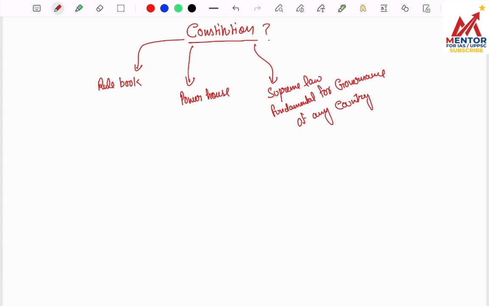So can I say that constitution is nothing but simply a rule book, a powerhouse from which our different organs of state derive their authority? Can I say that it is supreme law of the land, fundamental in the governance of any country?